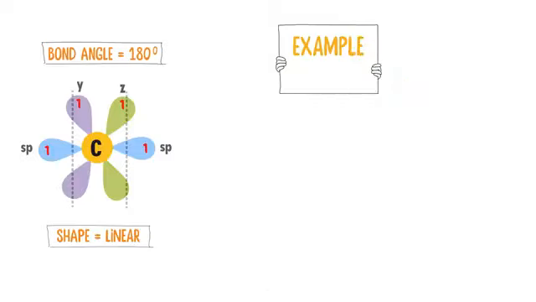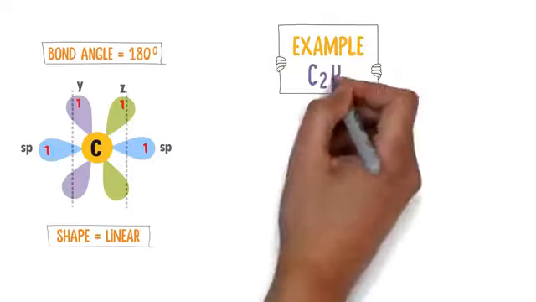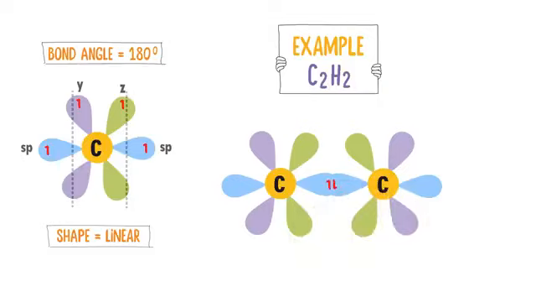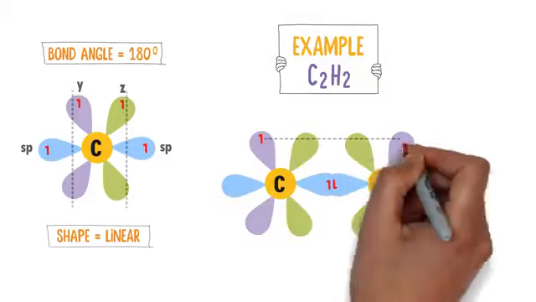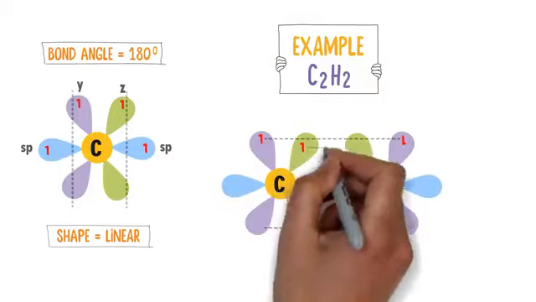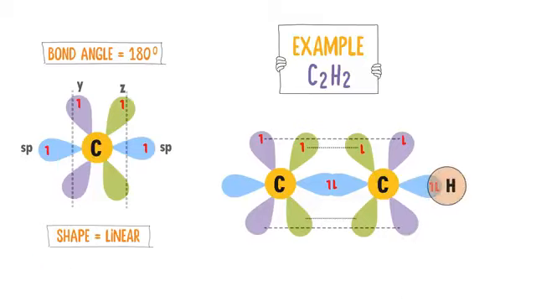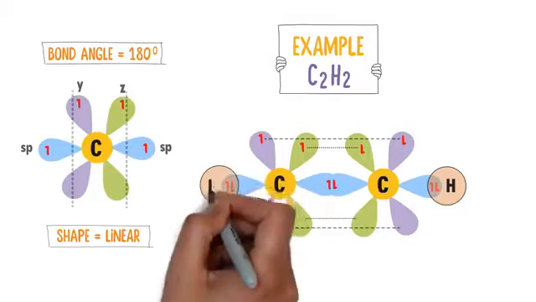Also, let me give you an example of sp hybridization of carbon in a molecule like ethyne. Let's consider sp hybridization in this carbon and in this carbon. Firstly, both the carbon atoms will share the unpaired electrons in sp-sp orbitals to form a chemical bond. Secondly, they both will share the unpaired electrons in unhybrid orbitals like 2py and 2pz to form a chemical bond. Then hydrogen will share its one electron with this sp orbital and with this sp orbital.